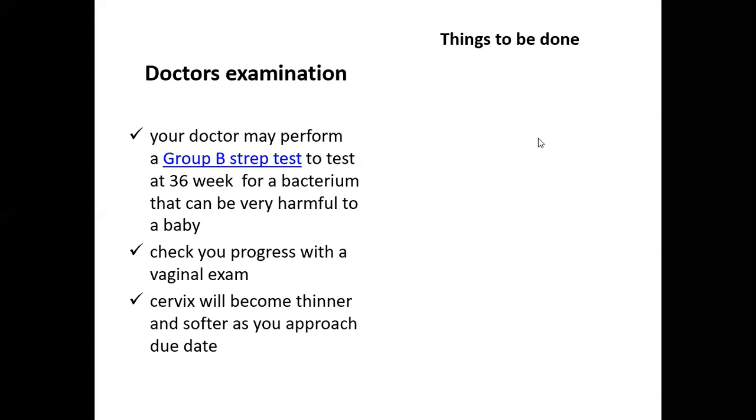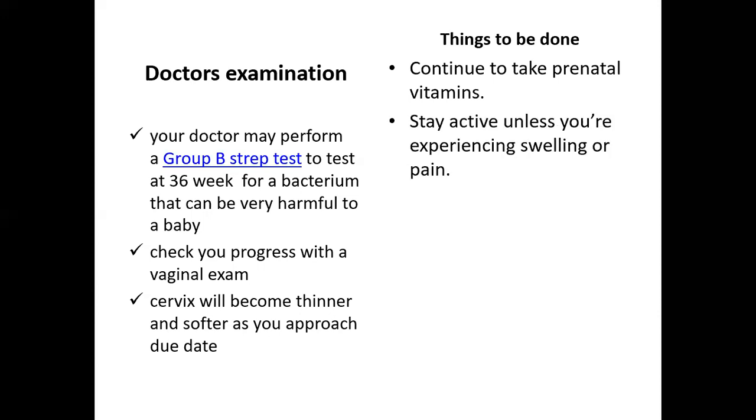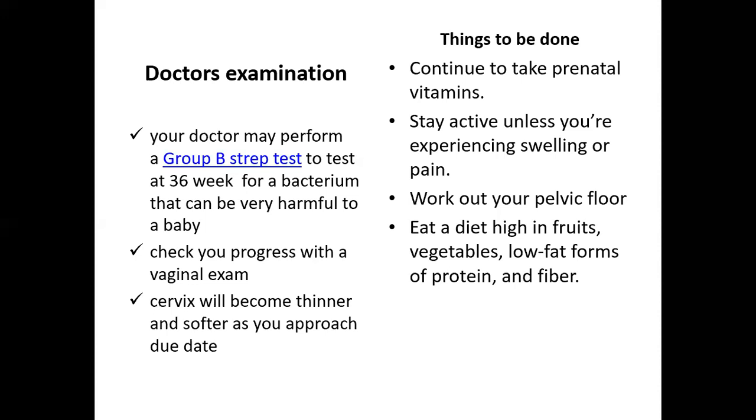Things to be done during this time: you need to take your prenatal vitamins recommended by your doctor. You need to stay active unless you're experiencing swelling or a particular pain problem. Work out your pelvic floor through Kegel exercises in a comfortable manner. Eat a healthy diet comprising fruits, vegetables, low fat contents, and more fibrous contents. Drink plenty of water and keep yourself hydrated, and get plenty of rest and sleep. At times it's difficult to get a good amount of sleep, but whenever you can, try to sleep in that time.